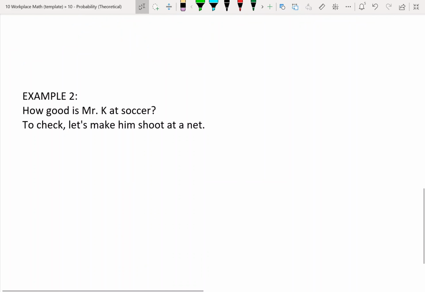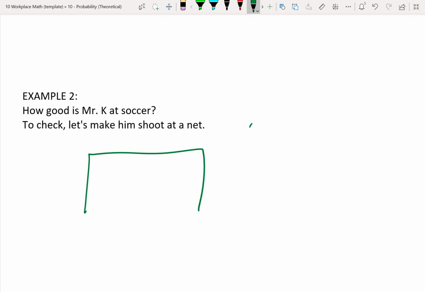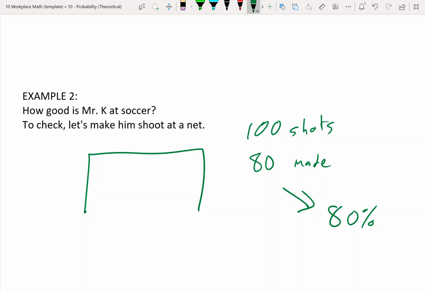Let's do another example. How good is Mr. K at soccer? Okay, so in order to answer this question, we need to do an experiment. So I'm going to make him shoot in a net. So let's say I have my net, okay? And let's say I did like 100 shots, okay? Let's say I made 80% of the shots. That would mean I could make a prediction Mr. K is going to make 80% of his shots in a game, okay? Now, if in real life my shooting percentage is actually like 30% in a game, that is not accurate.